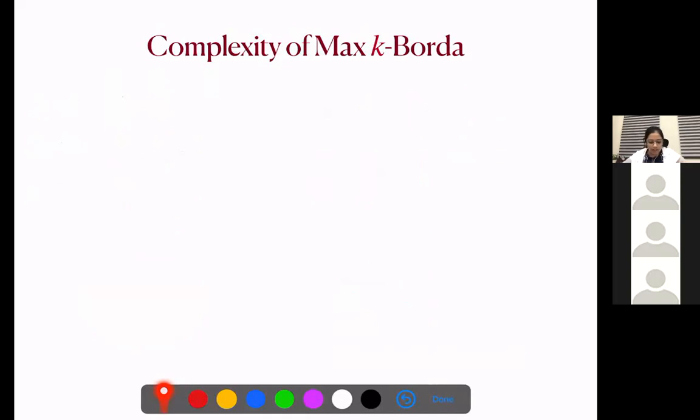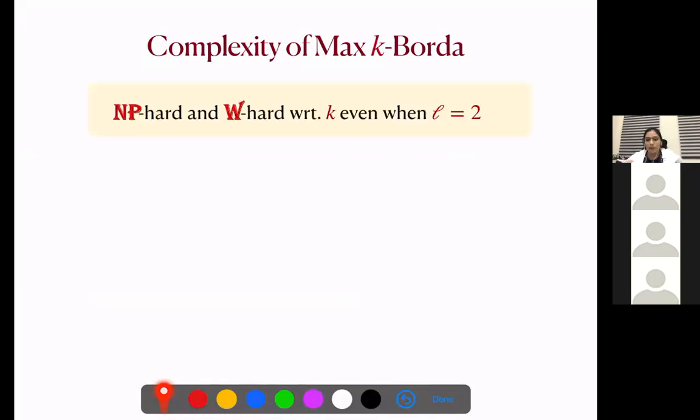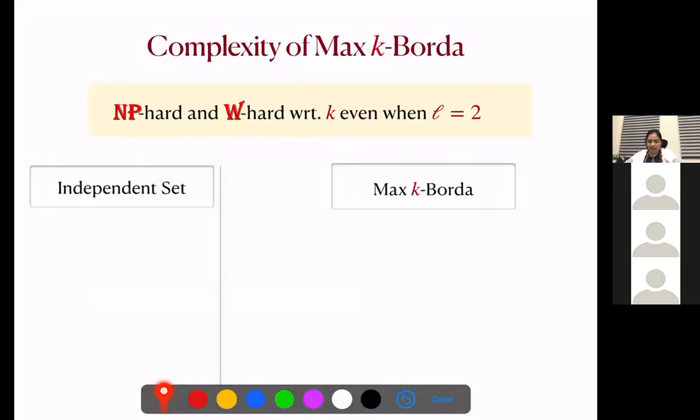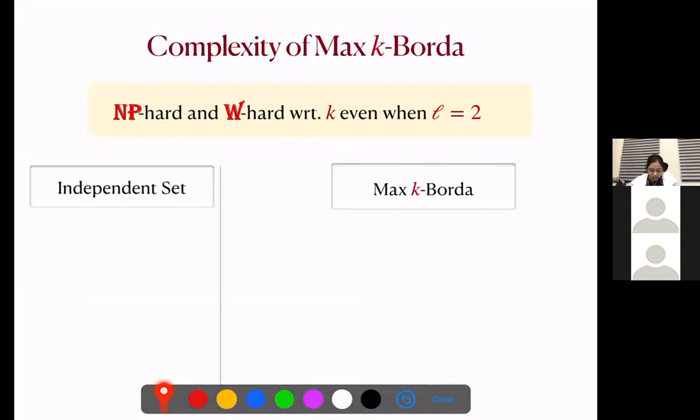So next we will discuss the complexity of max k-Borda. So recall that k-Borda is polytime solvable. But when we just have two layers, the problem becomes NP-hard and W[1]-hard with respect to the committee size. So as we increase the layers just by 1, the problem becomes hard. So I'll quickly discuss the reduction here, maybe just the intuitive idea, because this trick can be used for many committee selection problems. So we'll give a reduction from the independent set problem.